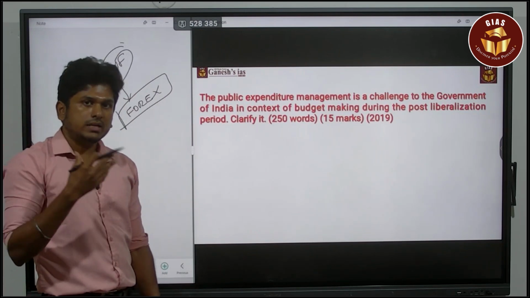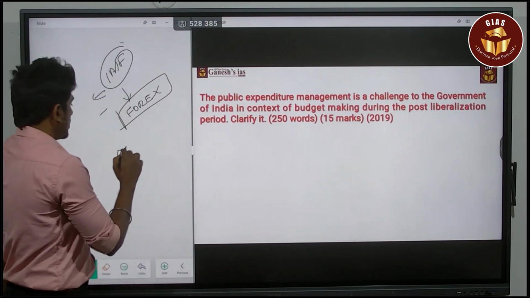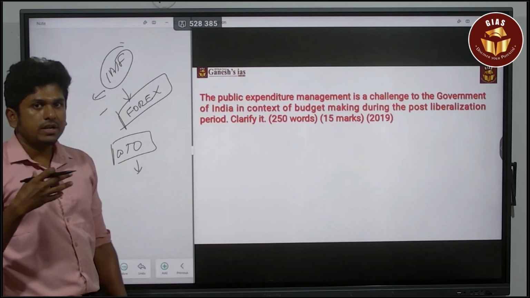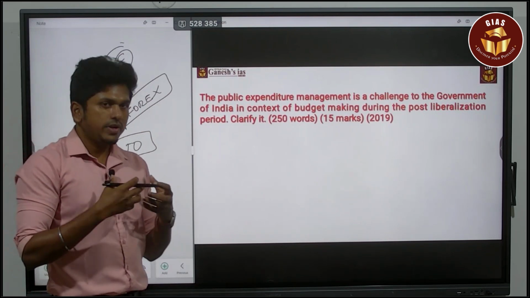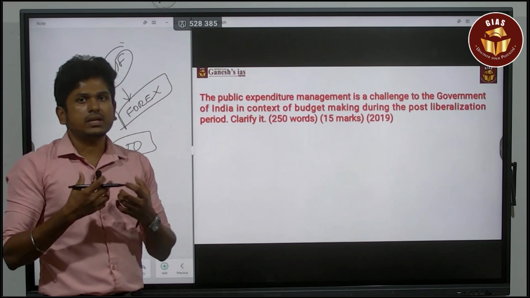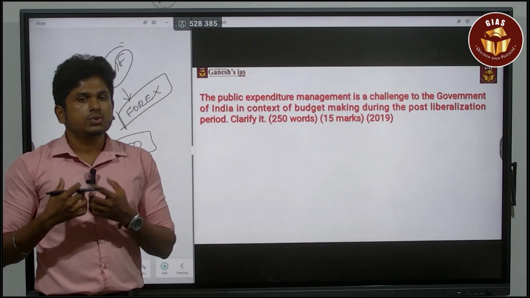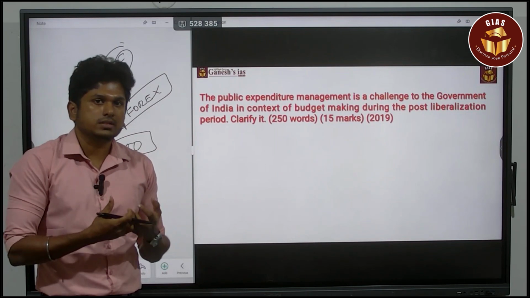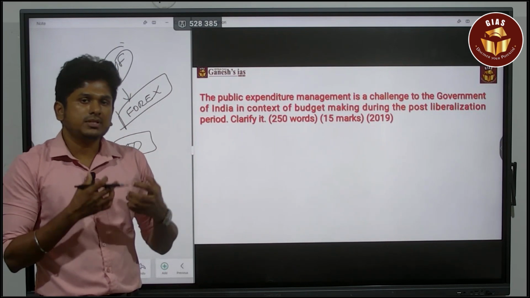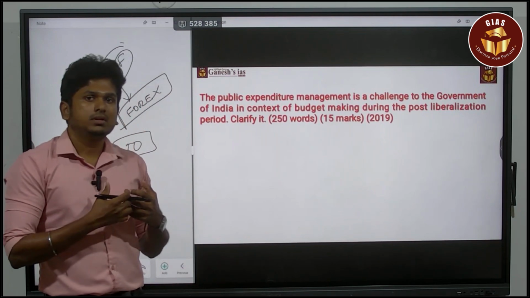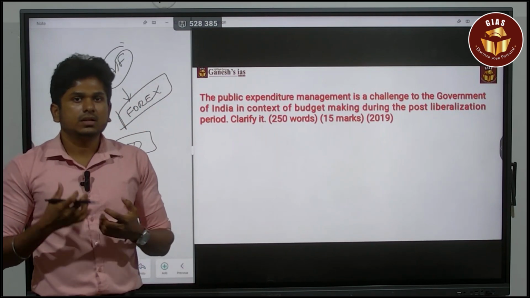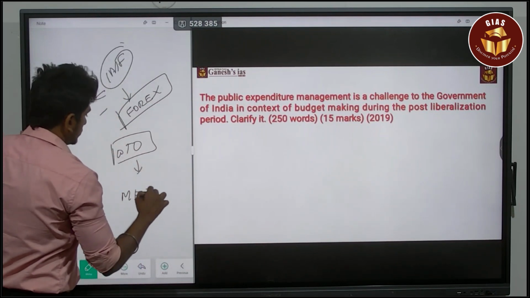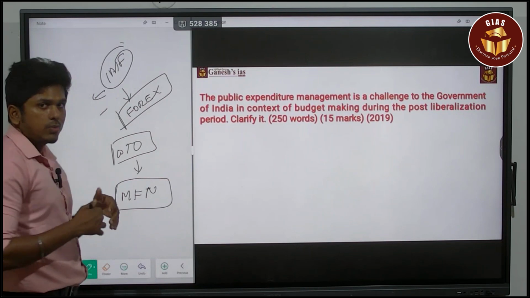For example, in the WTO there is an idea that the developed countries need to provide an open market towards the least developed countries. So in that scenario, for least developed countries, there is no issue of trade restrictions. But when it comes to developing countries, the US can put any sanctions. So that is going to affect India's trade. There is a thing called most favored nation, MFN. That is also in the WTO.